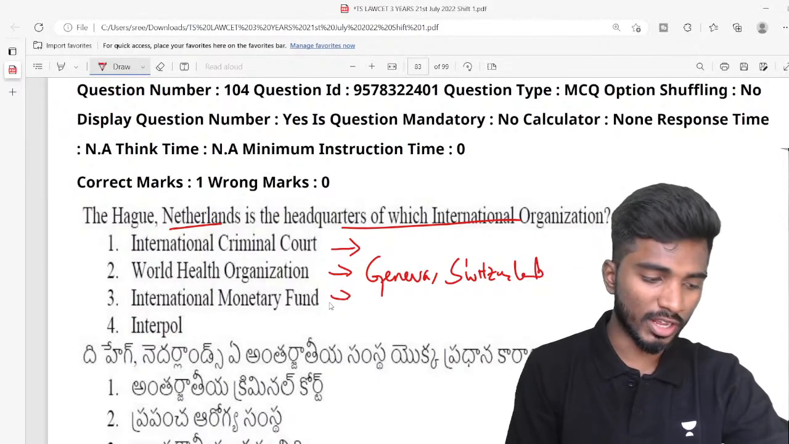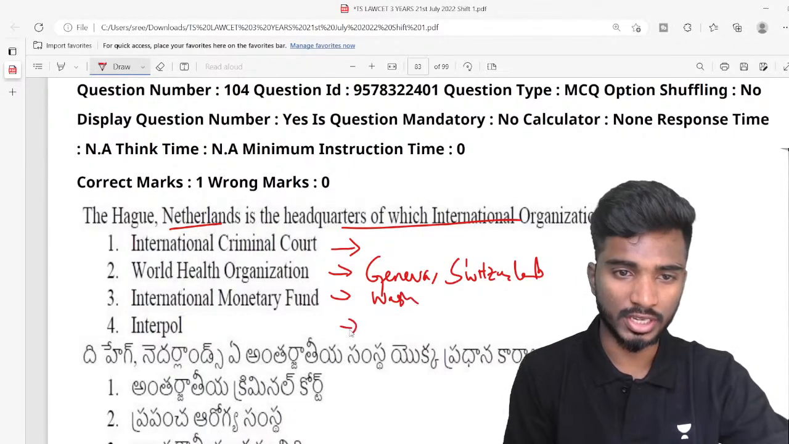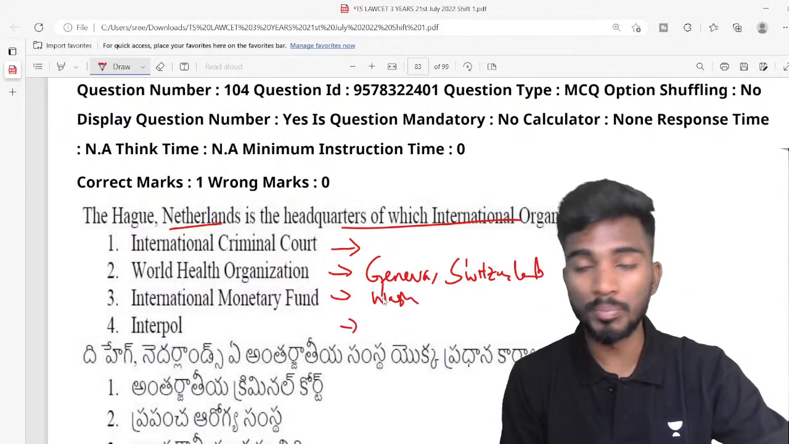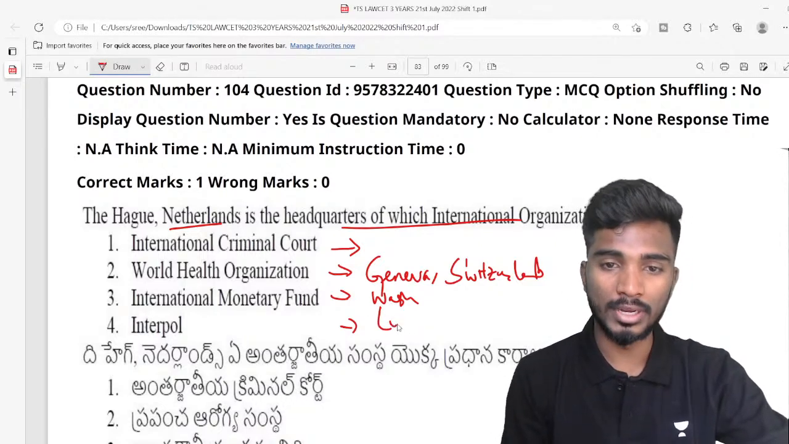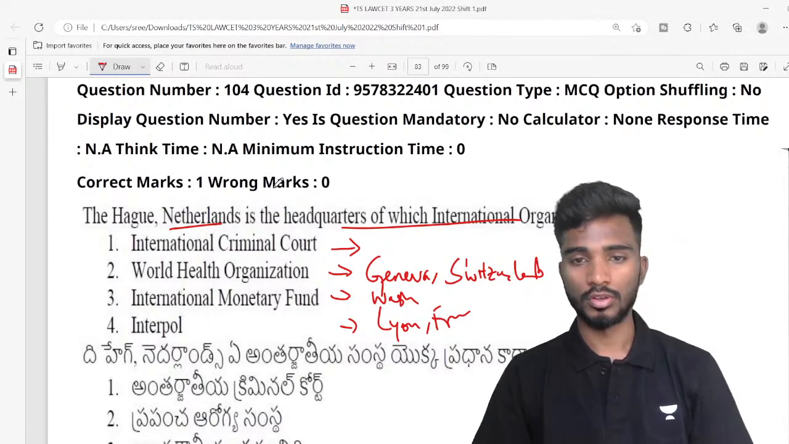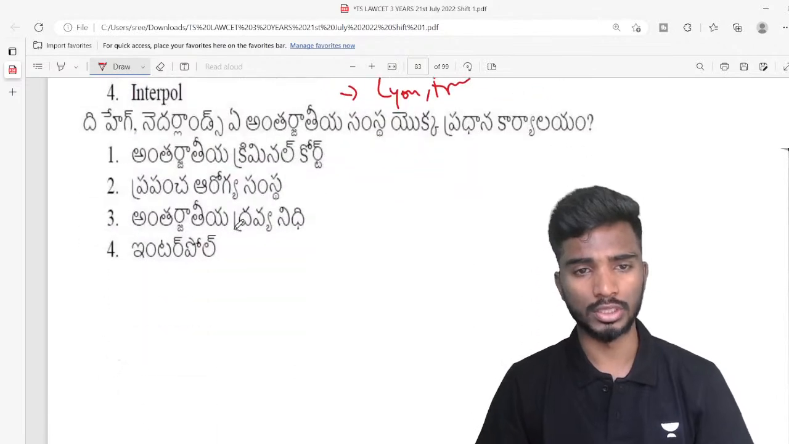International Monetary Fund. Where is International Monetary Fund based out? It is based out of Washington DC, USA. And whereas Interpol, so Interpol is International Police. Okay, so this is based in Lyon, France. So Interpol is based out of this particular place.